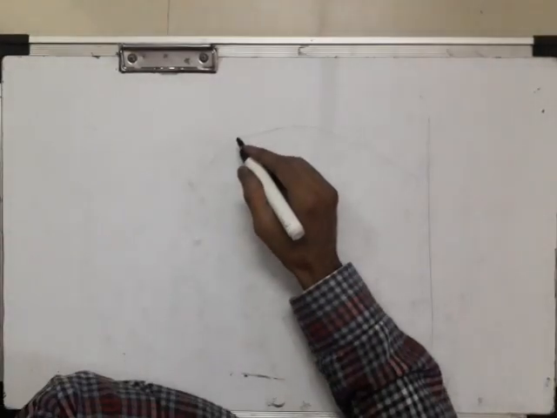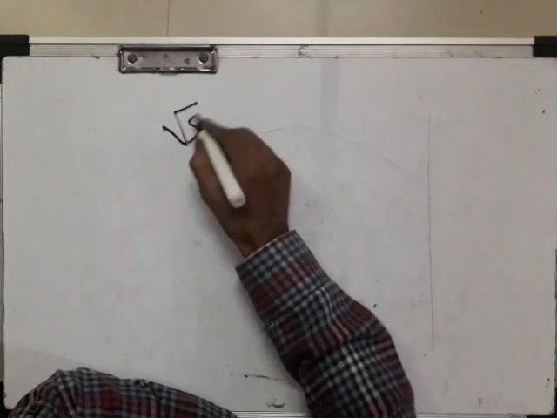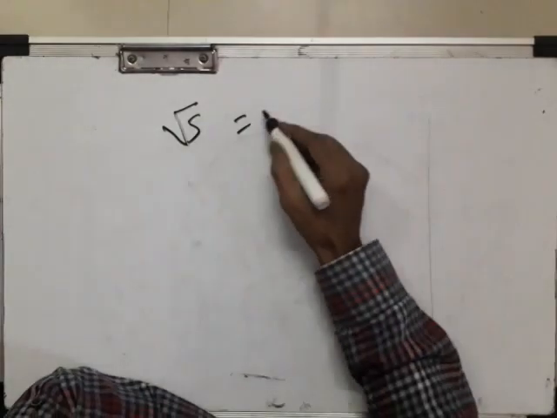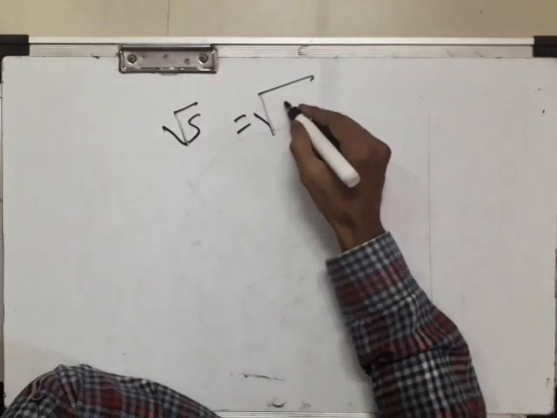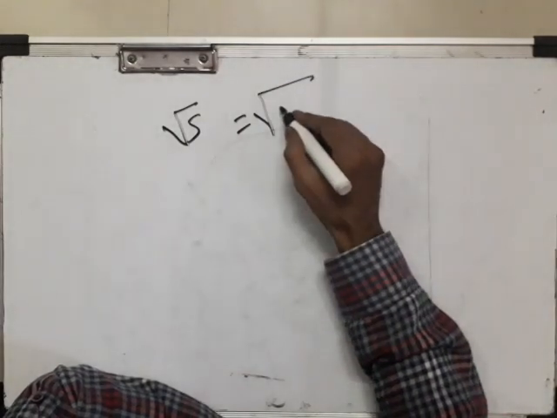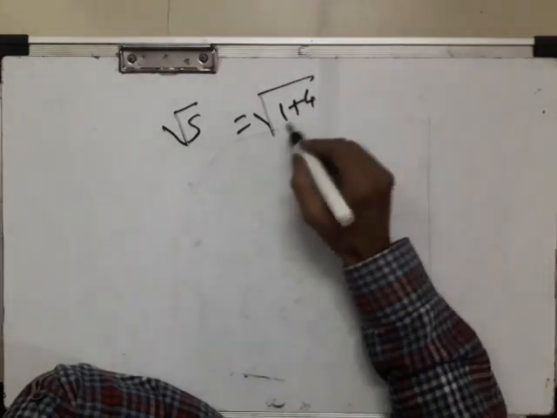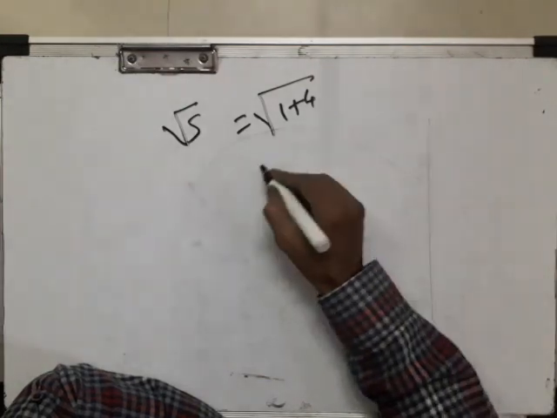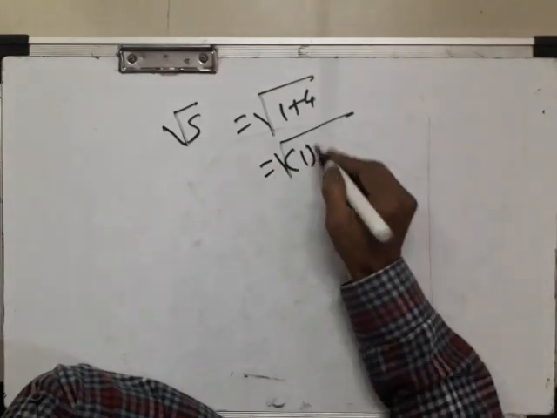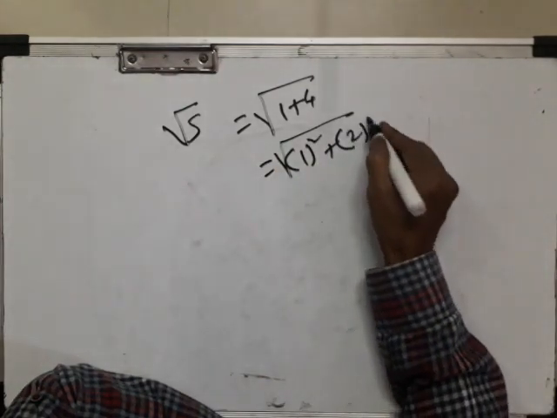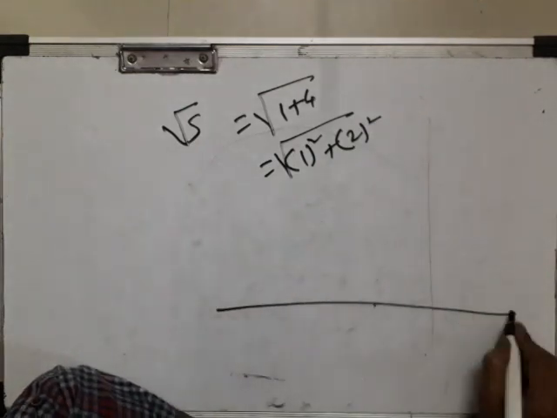Represent root 5 on the number line. Already we discussed about this in the previous video. Square root of 5 you can write 1 plus 4 or 4 plus 1, no problem. 1 plus 4. For that we can write 1 square plus 2 square because both are perfect square numbers. Just draw one number line.